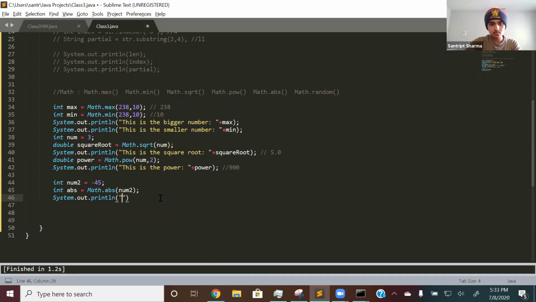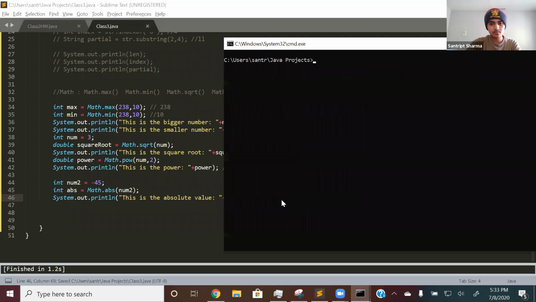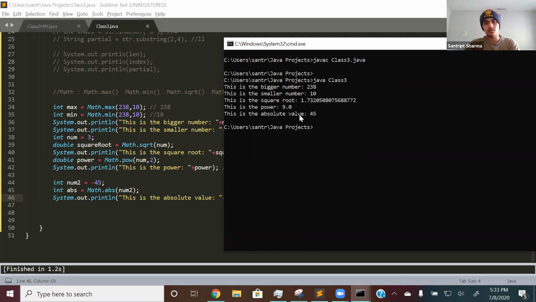System.out.println, this is the absolute value. Yeah, so what this should print out again, as I said, is 45, because it finds the distance from 0. So if I run that, then right here, this is the absolute value, 45.